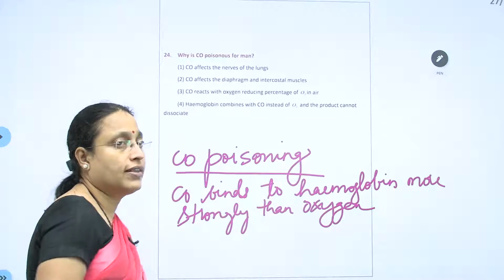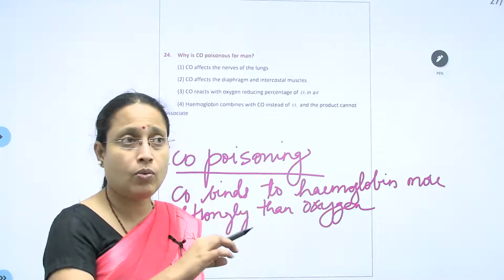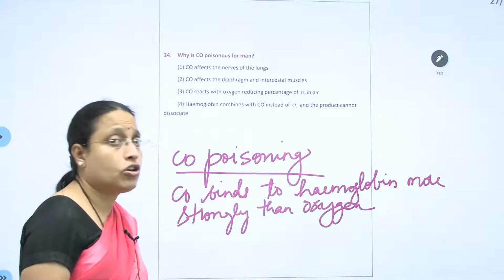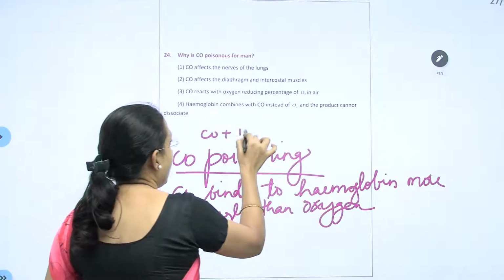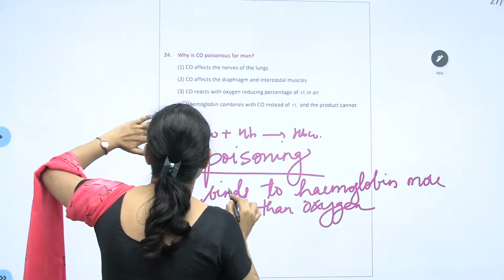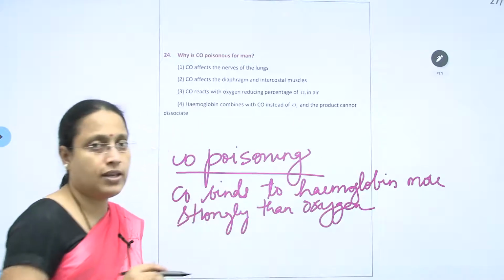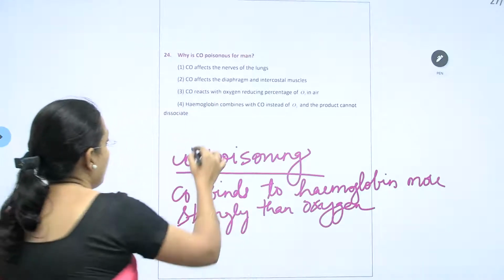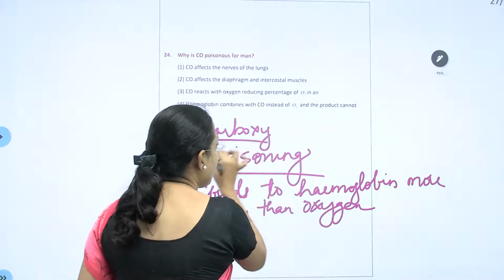It binds more strongly than oxygen. It means it has more affinity for hemoglobin compared to the affinity of oxygen to hemoglobin. So what happens? Carbon monoxide can react with hemoglobin and form carboxyhemoglobin. What forms is the product; carbon monoxide combines with hemoglobin and forms what? Carboxyhemoglobin, not carbaminohemoglobin, carboxyhemoglobin.